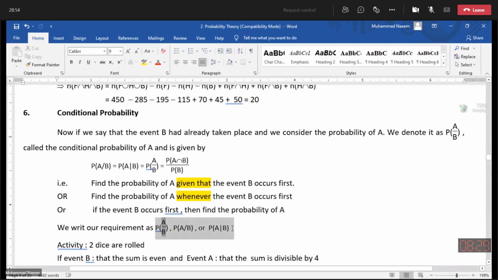How do we denote this required probability? Either A over B, or probability of A slash B, or probability of A bar B.